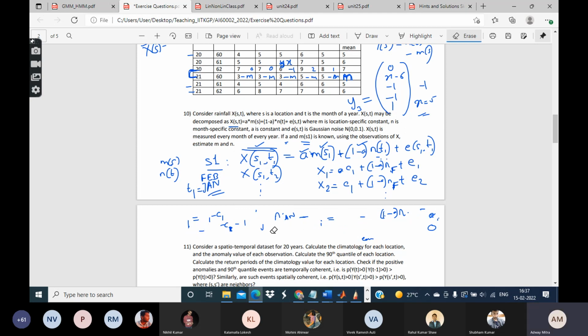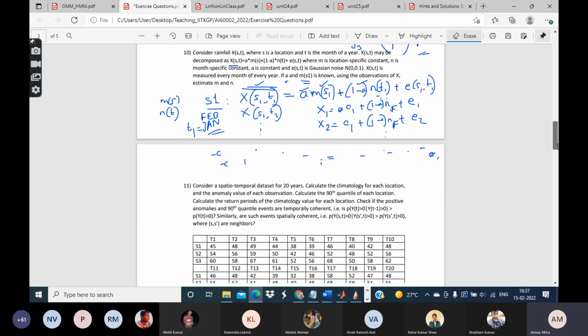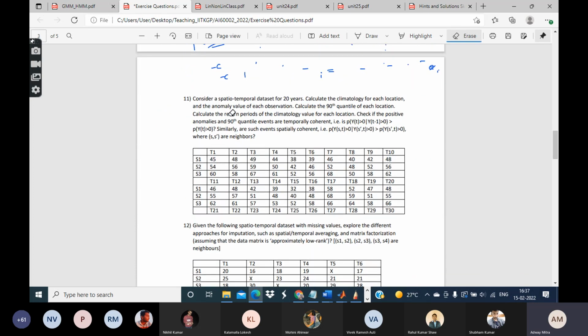Now let us come to the questions related to the extreme values and so on. So here you are given a spatiotemporal data set for 20 years. I mean, there are 3 locations S1, S2, S3, and at those some variable is measured for 20 years. So first of all, the first question is: calculate the climatology for each location and the anomaly value for each location.